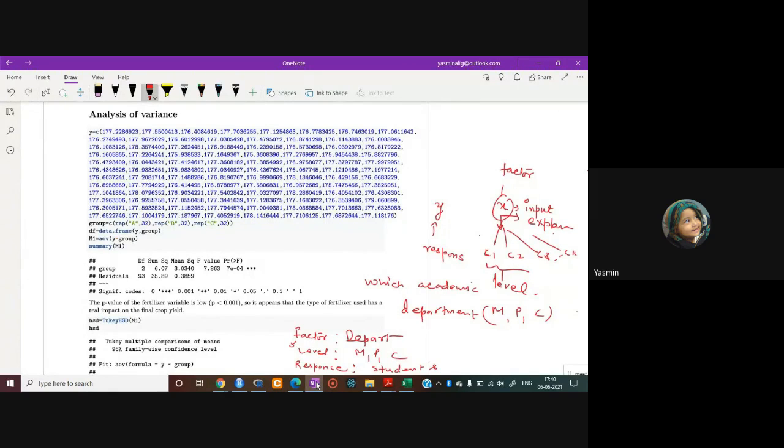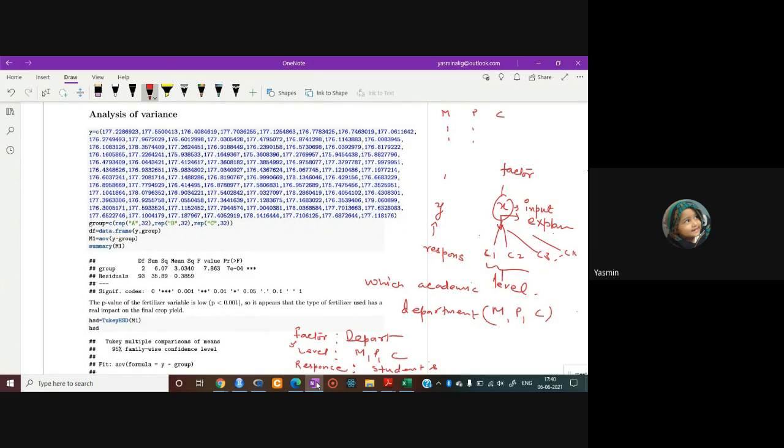That is, how the data is given to you: there would be the mathematics, physics and chemistry departments, and under the mathematics department there are some grades of students. In the same way, the physics department has students' grades given, and in the chemistry department there are some grades of the students, right? So that's the response variable, and the factor here is the department, and its three categories represent the levels of the factor department.